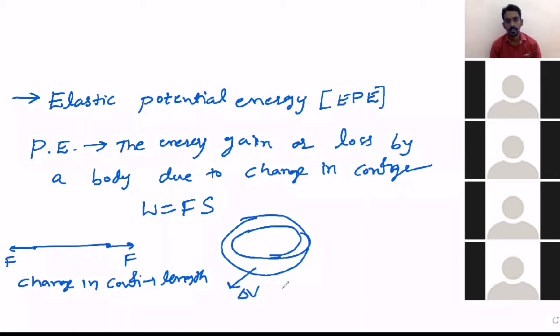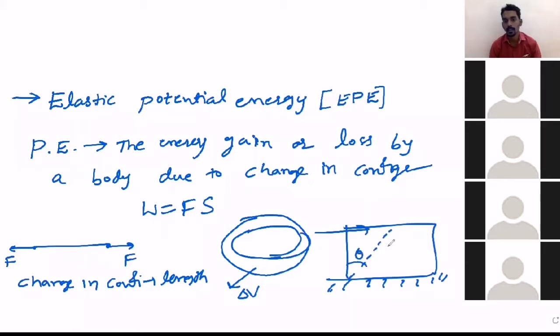So this is delta V. Volume changing is also called change in configuration. Or if you take a body which is fixed at the bottom, and you apply a tangential force, then the position shifts by some angle. So there is a change in length configuration, a change in volume configuration, and a change in position configuration. So in three different cases, we have three different types of change in configuration.